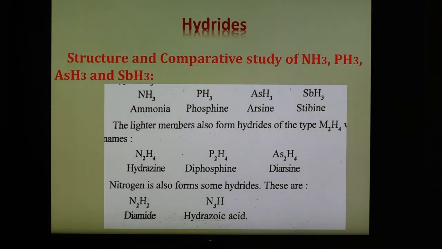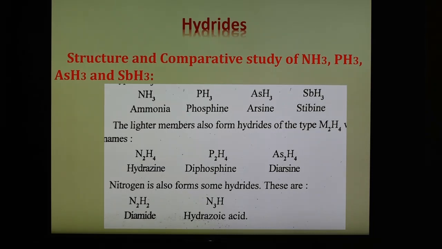In the case of hydrides, there are different types of hydrides formed by these elements. In a comparative study, all the elements of this group form volatile and colorless hydrides of the type MH3, and some of the hydrides are shown.